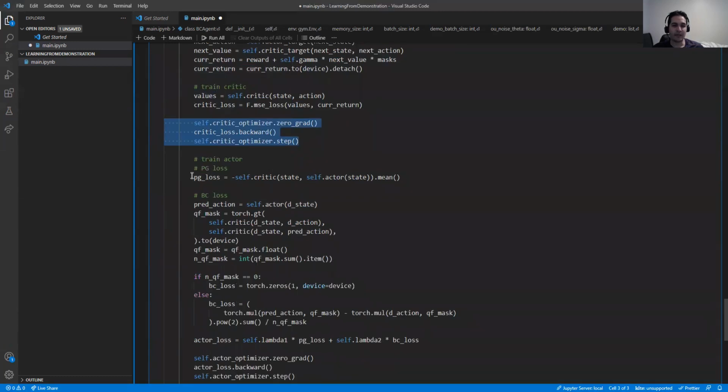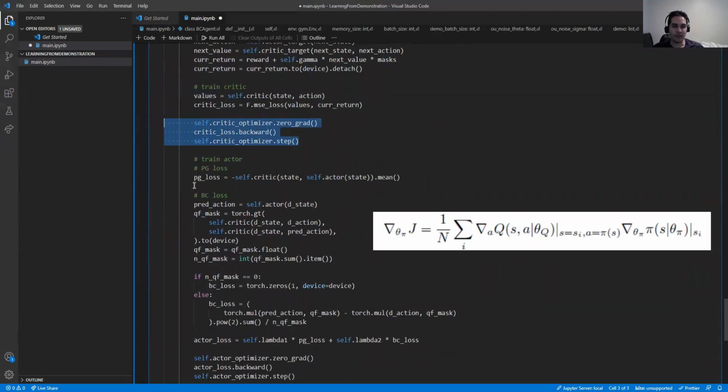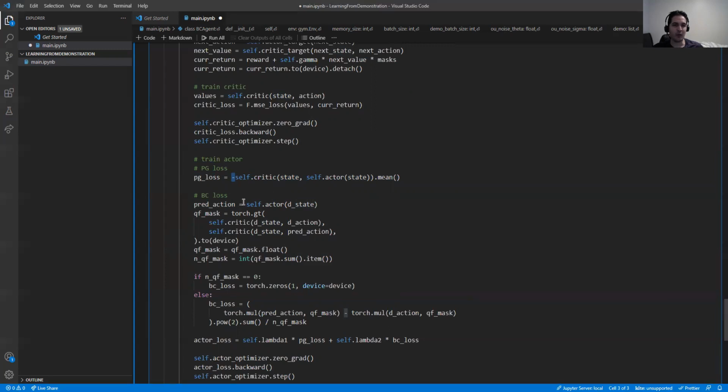After that, we have the PG loss. You remember DDPG, this is the DDPG loss. And yeah, if we go back to the paper and see the PG loss, it is defined as: we apply the state to the actor and to the critic network, and we calculate their average. And the negative value here is just so that when we want to sum it up with the BC loss, we can do it easily.